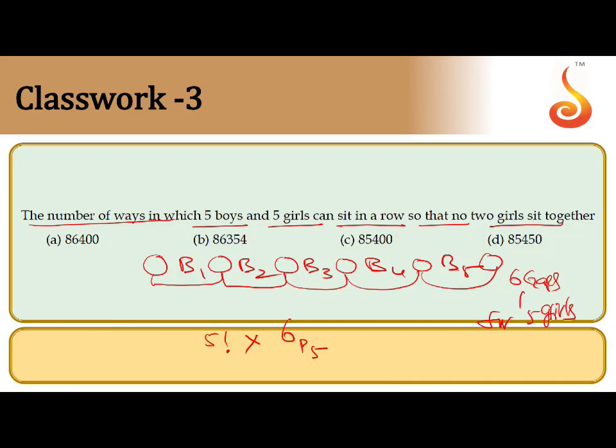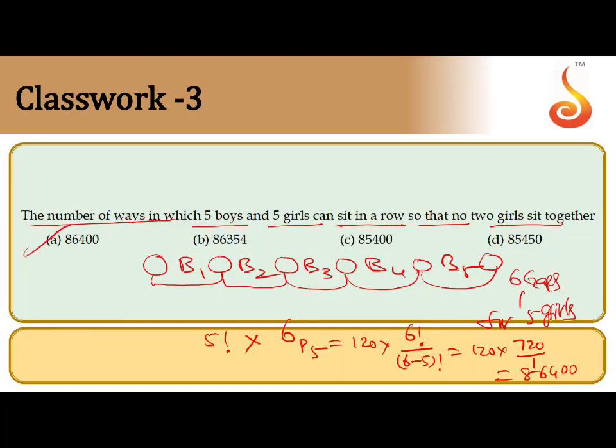The value of 5 factorial we know already, 120. The value of 6P5 is 6 factorial by (6 minus 5) factorial. That means 120 into 720 by 1, since 1 factorial is 1 only. After multiplying, we get the same answer as before, 86400.